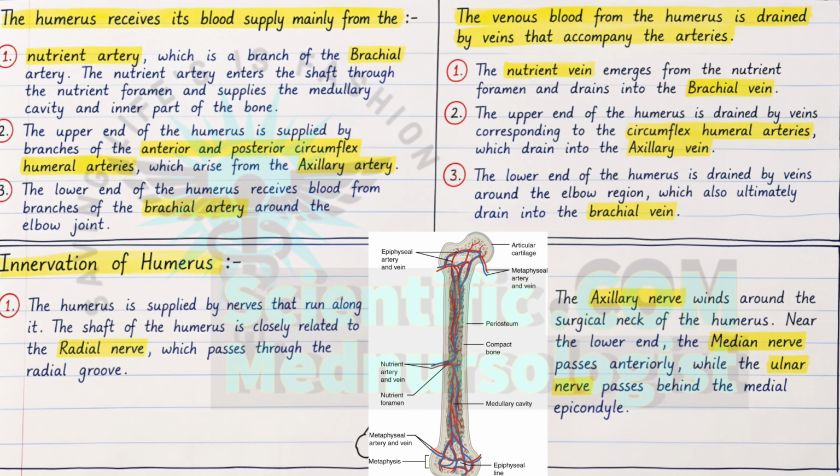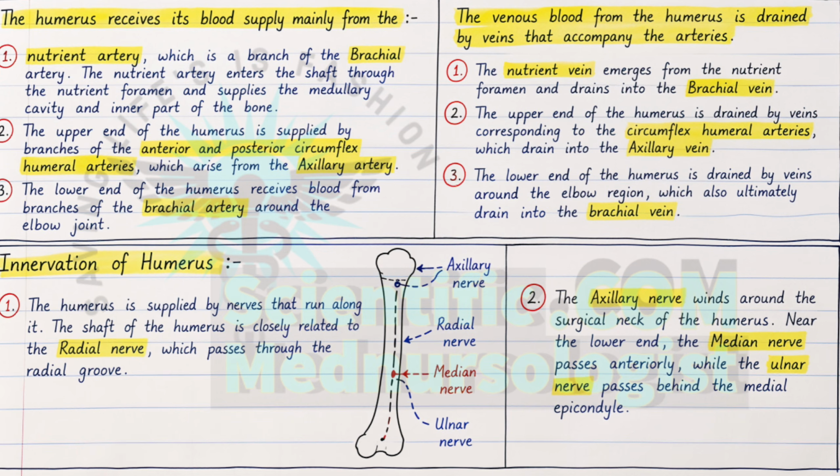And for venous drainage, there is a nutrient vein which will come out of the bone through the hole, that is nutrient foramen. And nerve supply to the bone is given mainly by the axillary nerve that wraps the neck of the humerus, and the radial nerve that runs in the radial groove on the posterior surface of the shaft of the humerus. And near the lower end, the median nerve passes anteriorly, while the ulnar nerve passes behind the medial epicondyle, covering all parts of the humerus bone. So all these nerves will get connected with the bone.